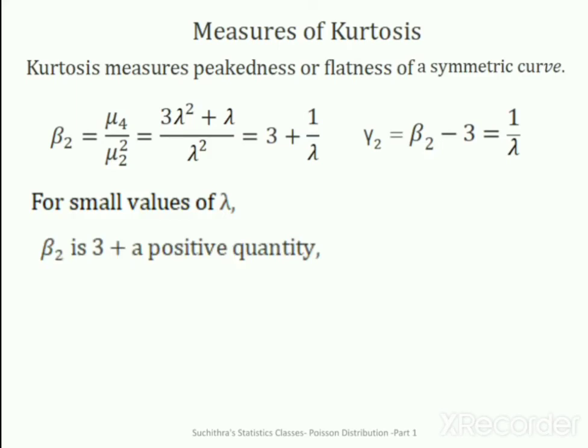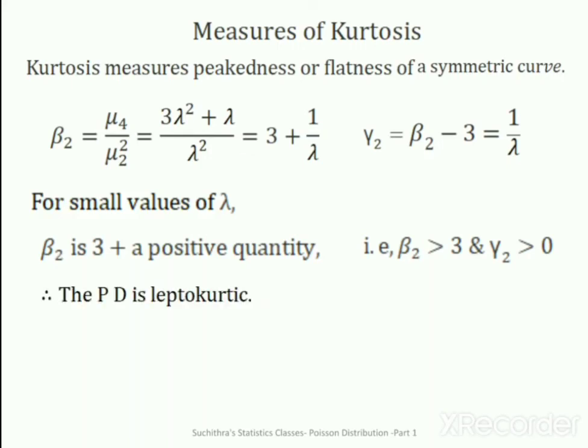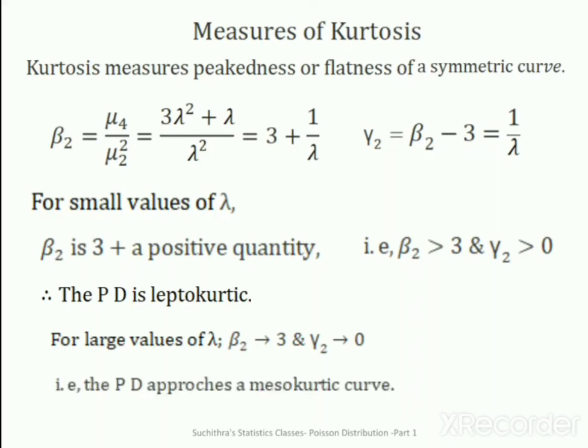That is beta 2 greater than 3 and gamma 2 greater than 0. Therefore, Poisson distribution is leptokurtic. For large values of lambda, beta 2 tends to 3 and gamma 2 tends to 0. That is, Poisson distribution approaches a mesokurtic curve.